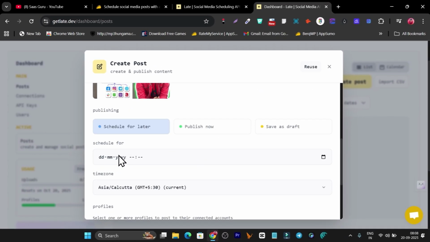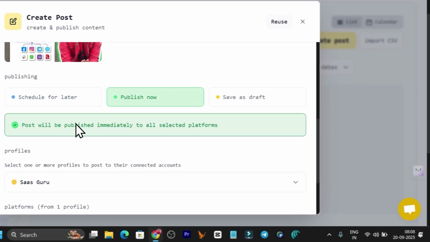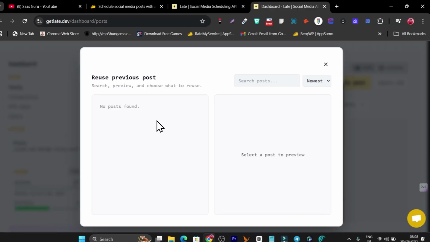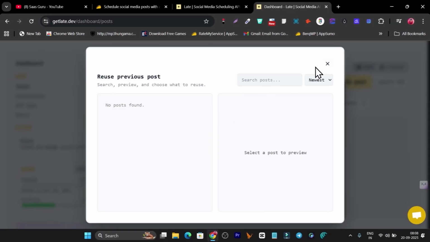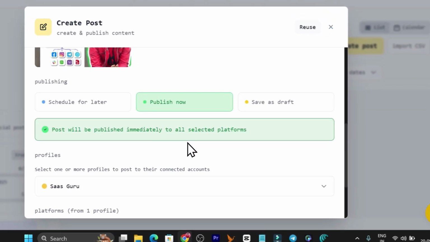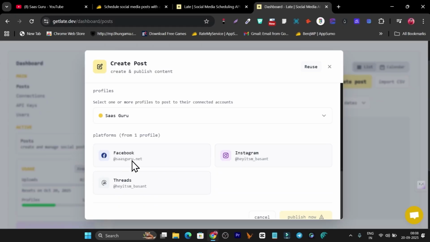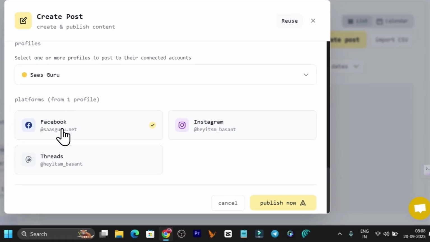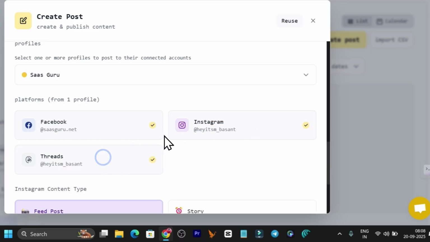Okay, now I will select the date and the time if I want to schedule it for later. But if I want to publish it right now, I click here on publish now, and this will be selected. I can also click here on reuse, so it will be used for later. Now I can select the channels on which I want to post it. So simply if I select Facebook, Instagram and Threads, they will be selected.